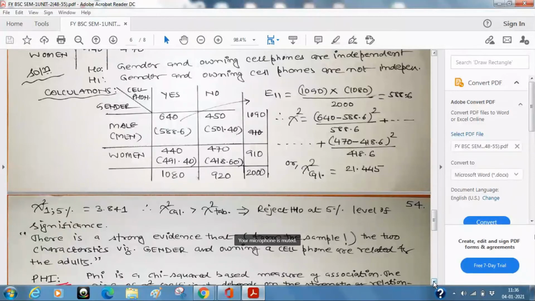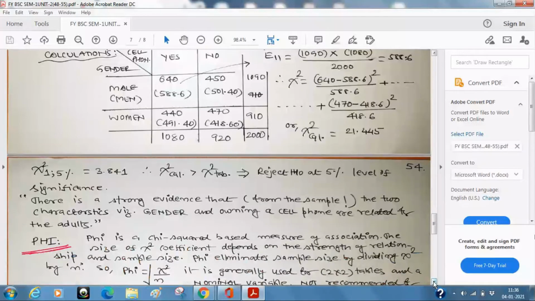Okay, no problem. Then I can move on. As I told you, up to this point, our conclusion is that there is strong evidence that the two characteristics are related. Now we are going to use a very small measure, what we call phi.